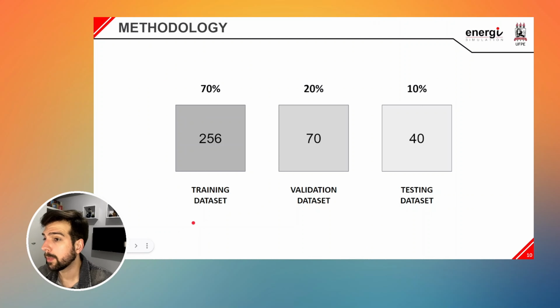For both types of controls, 3 datasets were generated, each with 366 samples split as the following: 256 for training dataset, about 70% of our total database, 70 for validation dataset, equivalent to 20% of our database, and 40 samples for testing dataset, about 10% of our database.